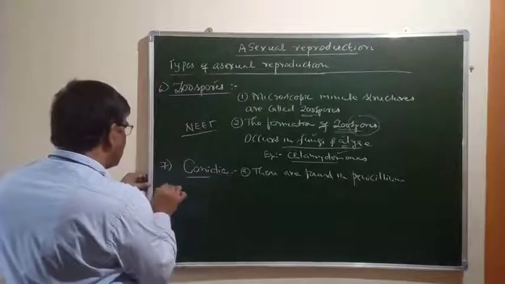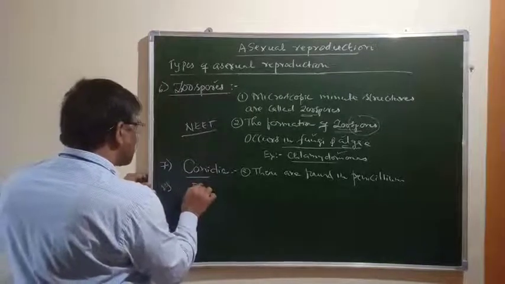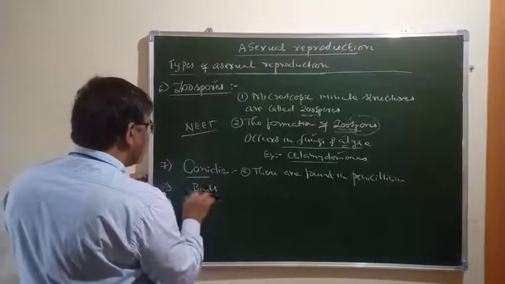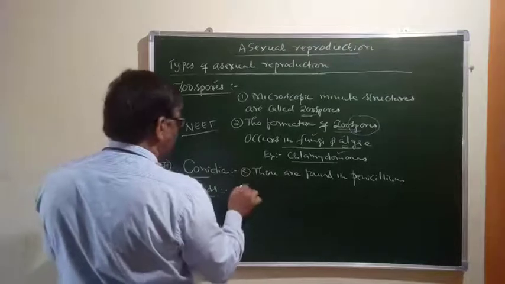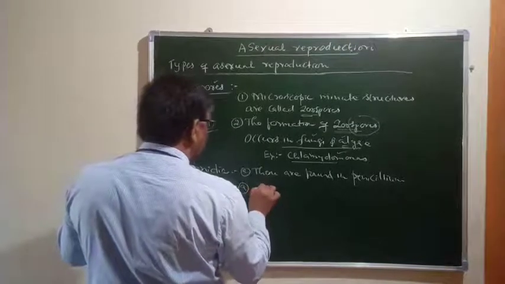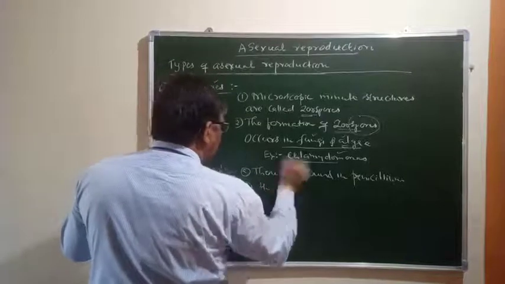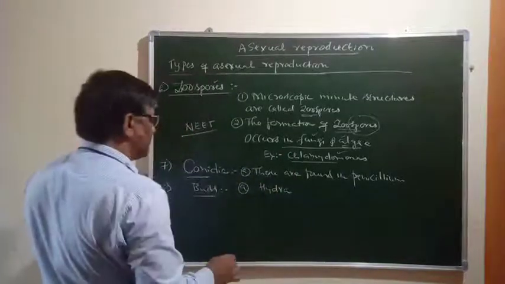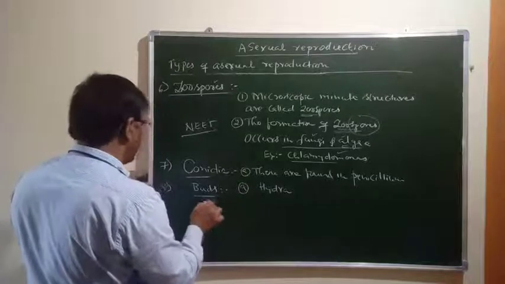And next one is buds. We have already studied bud formation in the case of yeast, and these small buds are also produced in the case of hydra. So this is a method of asexual reproduction.